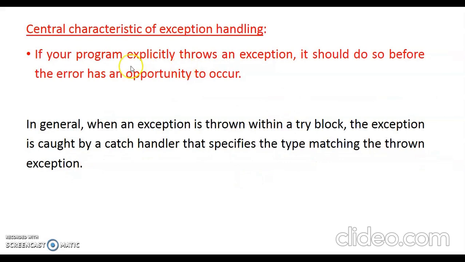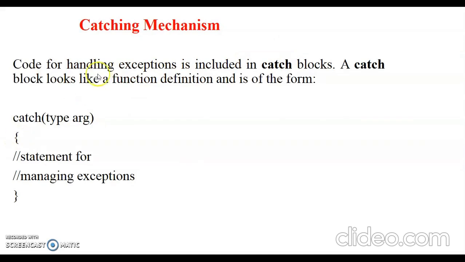So, the central characteristic of exception handling: if your program explicitly throws an exception, it should do so before the error has an opportunity to occur. After the error occurs, you should not throw. It means if you identify which statement is an erroneous statement, before execution of that statement, you should write a throw statement. In general, when an exception is thrown within a try block, the exception is caught by the catch handler. So the catch handler code for handling the exception is included in the catch block.